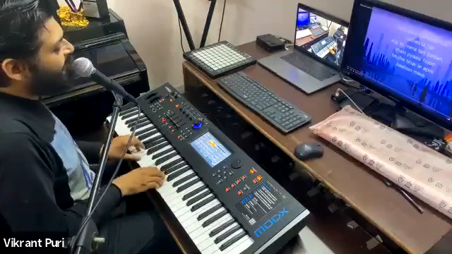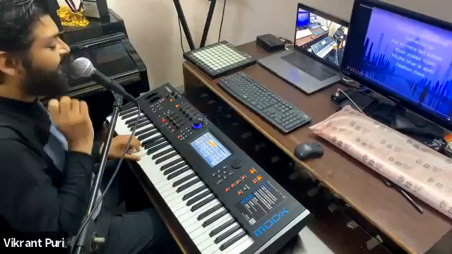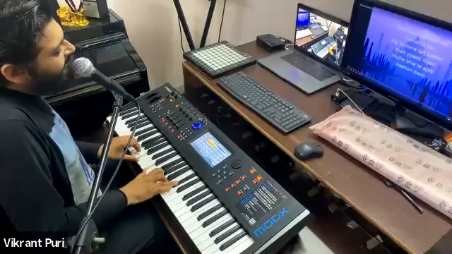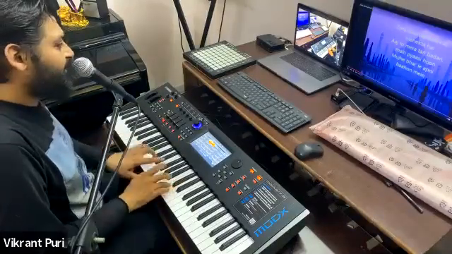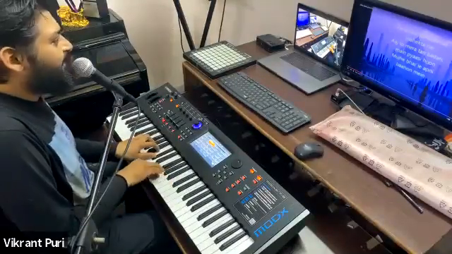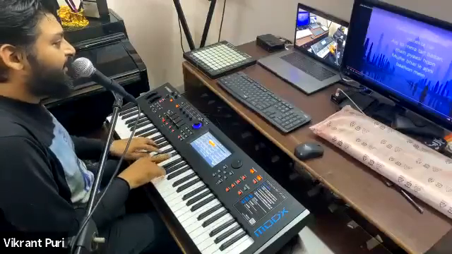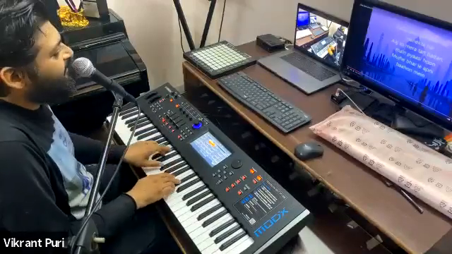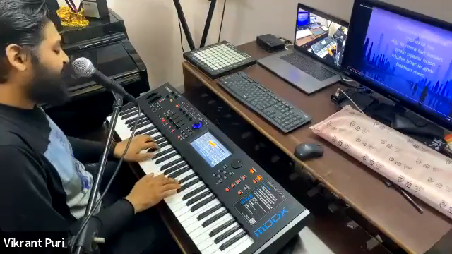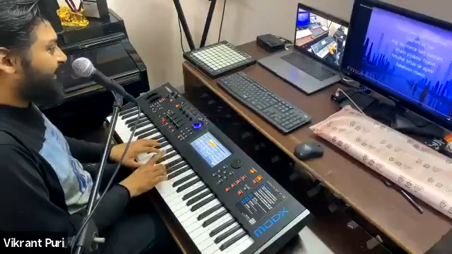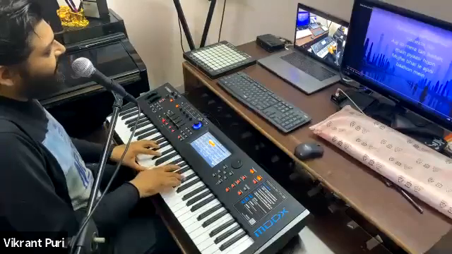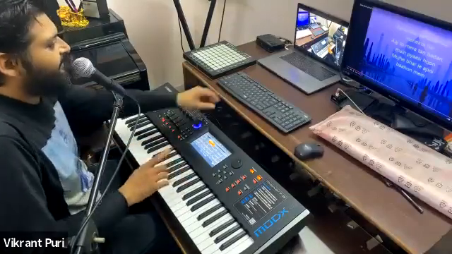You can play simply the E minor chord, and those who want to play proper E minor 6 have to add C sharp. This is my E minor, and if I add C sharp to it, I get my E minor 6 chord. So it's going like A, E minor 6, and F sharp minor, A major, and back to B minor. Fifth, A again, E minor 6, and the second time it's F sharp 7th or F sharp major, whatever you can play. So I'll play this along with the song.